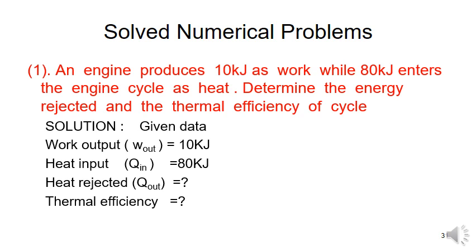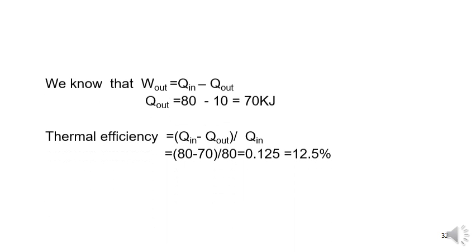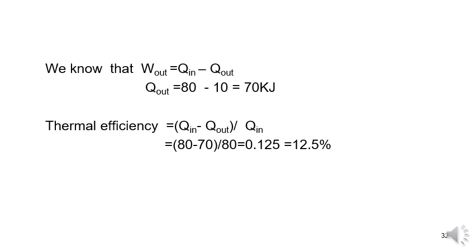So we know that the efficiency of the Carnot cycle is equal to output by input. What is the output here? The amount of work done by the system, and the input is whatever heat is given to the system. So efficiency is equal to W by Q. First, we have to calculate the W.